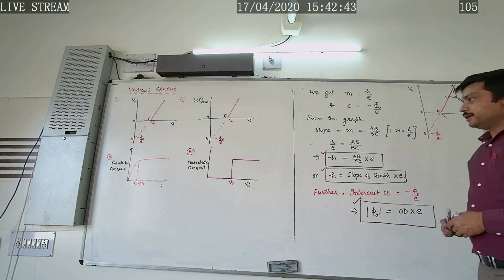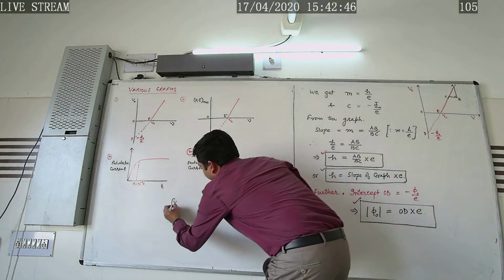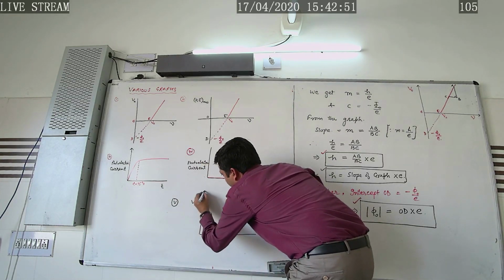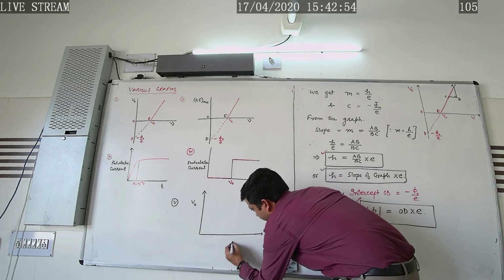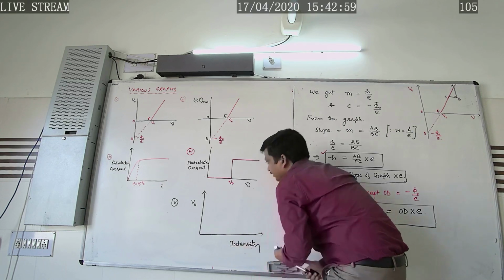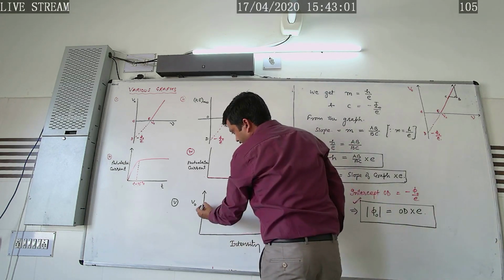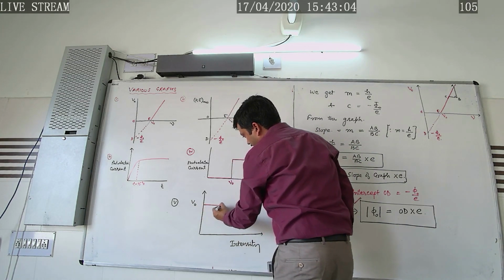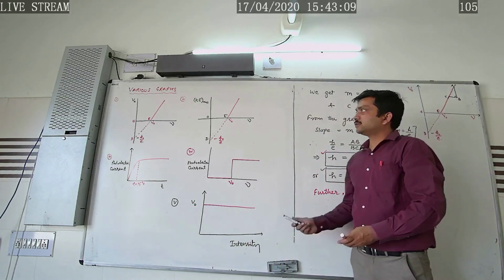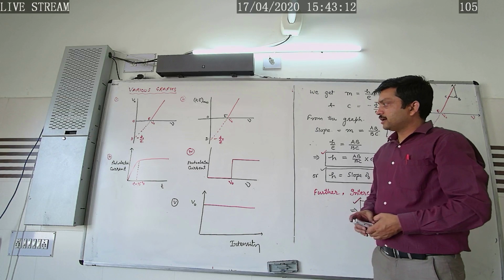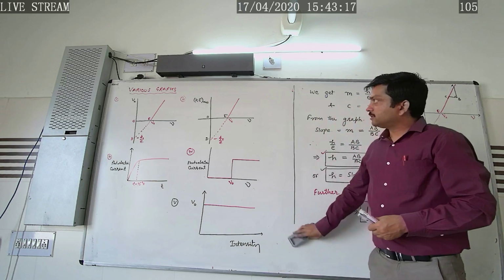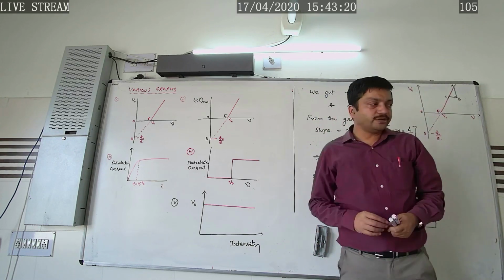stopping potential and intensity. If we plot the next graph between the stopping potential and the intensity of the incident radiation, here is intensity. So what would happen here? The stopping potential, as we know, is independent of the intensity, so it will be constant. So in this way the various graphs are there which are occasionally asked in competitive exams. So in this way we have studied the laws of photoelectric emission.